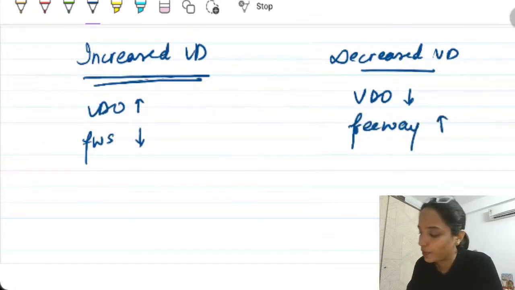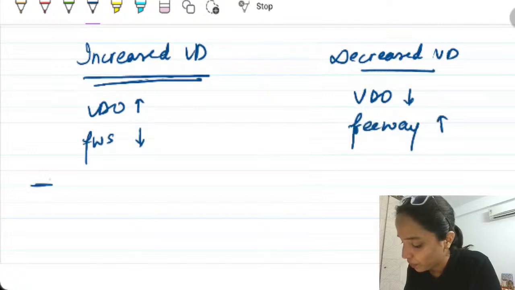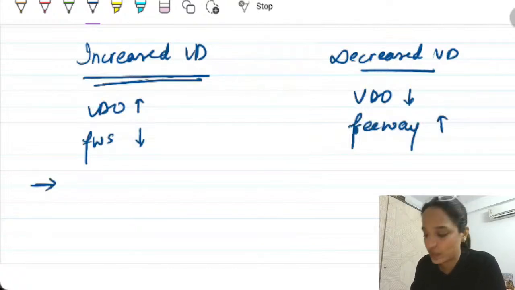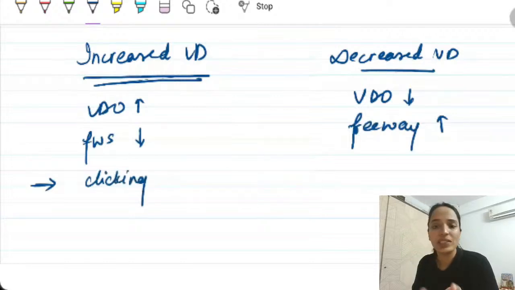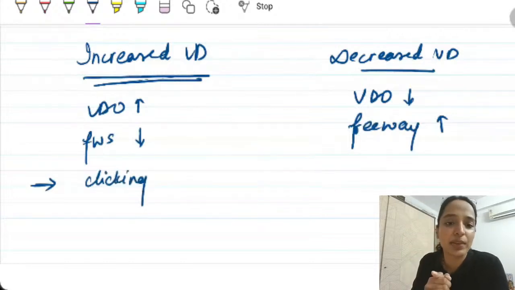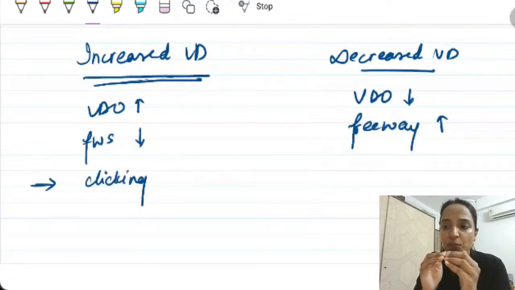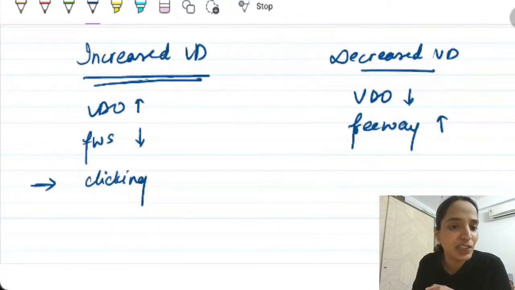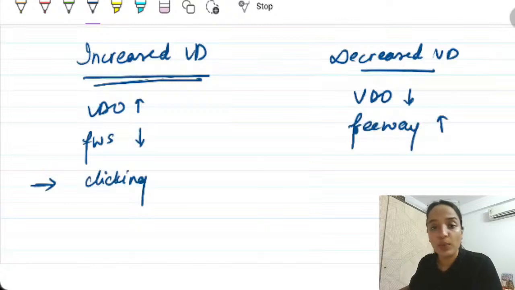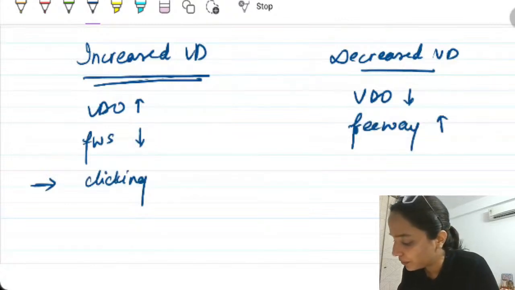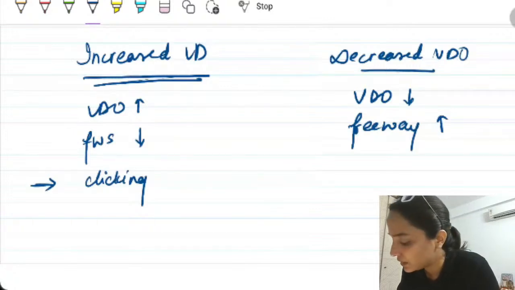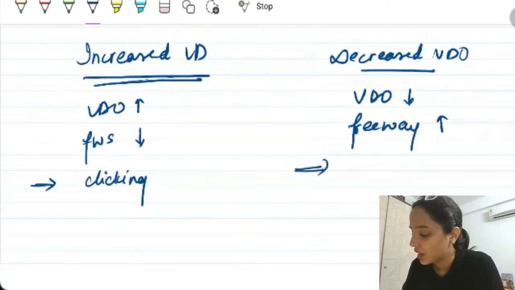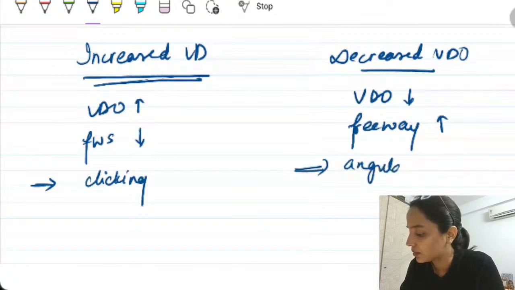Now, the most prominent feature of increased VDO is what, students? Clicking. Teeth will start to click. Now, why do they click? Because there is no freeway space. So, both teeth are continuously meeting each other and they'll start to click. The most prominent feature of decreased vertical dimension of occlusion and increase in the freeway space is angular cheilitis.